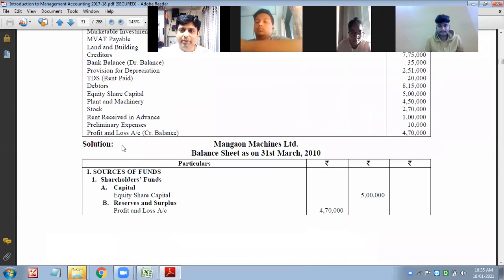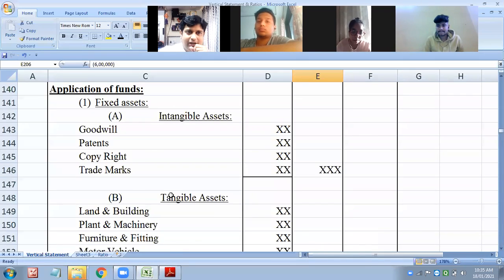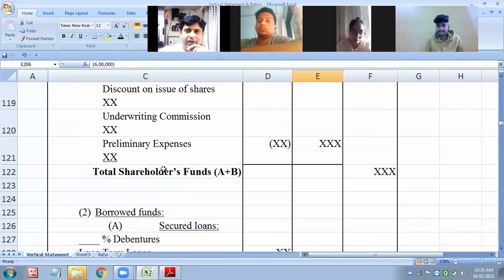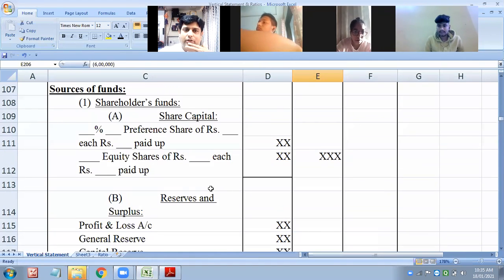And today's assignment will be the balance sheet statement, sources of fund and application of fund. Kindly write it down and then try to attend my next lecture. So now I will not wait only till retained earning. I will prepare the balance sheet also. I hope now you must have understood the funda. So you'll be writing it 4-5 times in your notebook and assignment book, and then only you will try to attend my lecture.